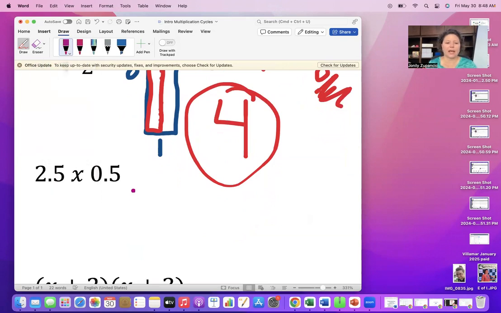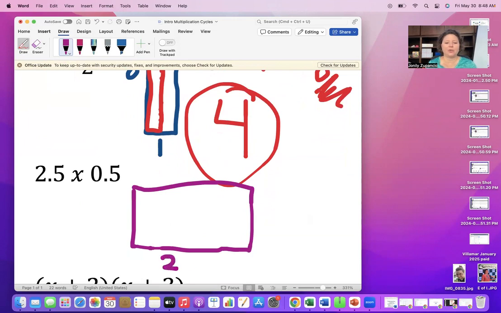We're going to take a look at this generic rectangle, which we can make 2 and decimal 5, which is a half. We're making 2 half this way.